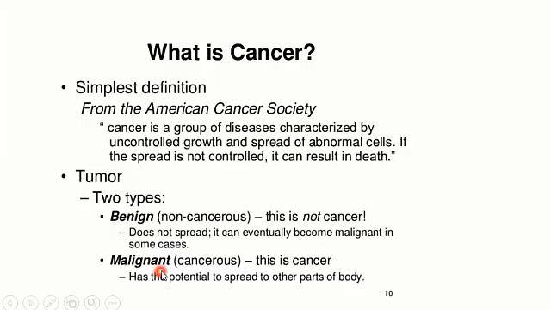It can eventually become malignant in some cases. What is the malignant tumor? This is the cancerous tumor and has the potential to spread to the other parts of the body. The spread of the disease is called metastasis, when the cancer is spread to the other organs or tissues or the other parts of the body.